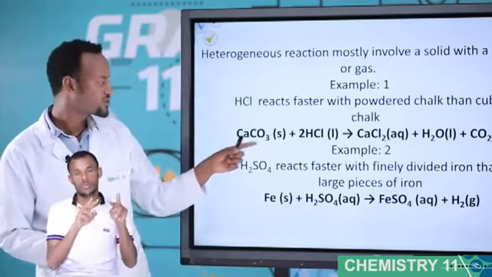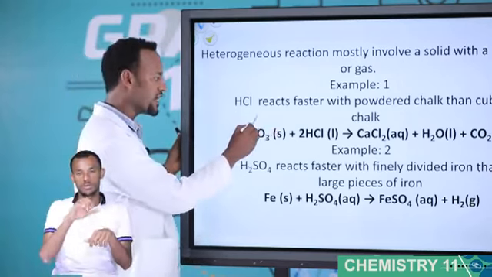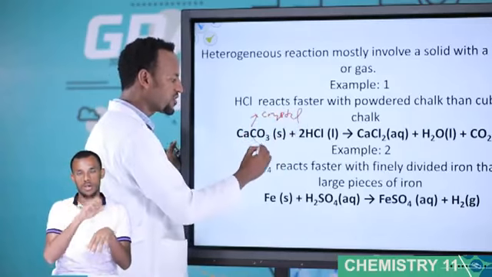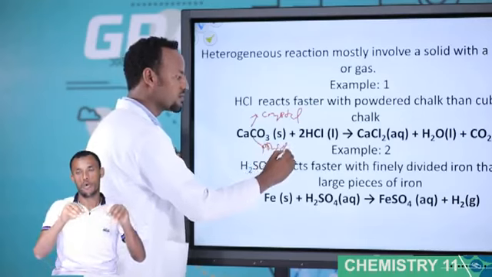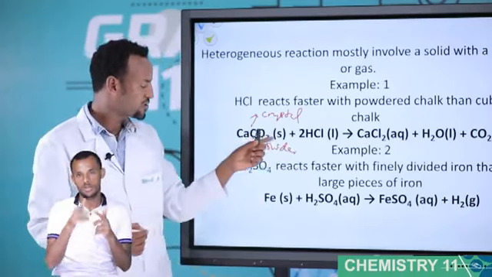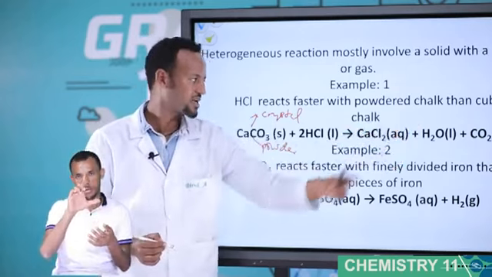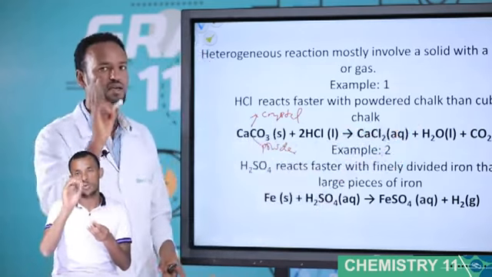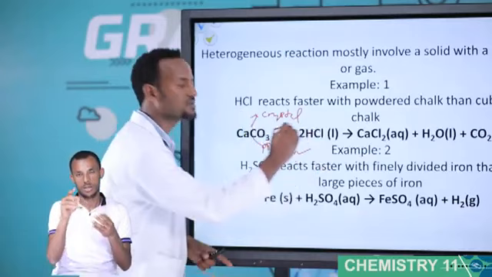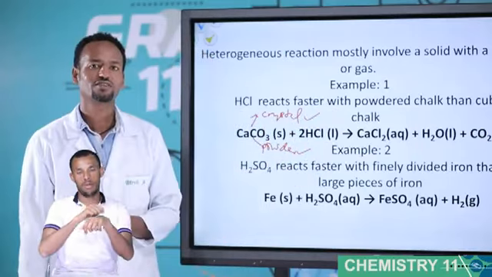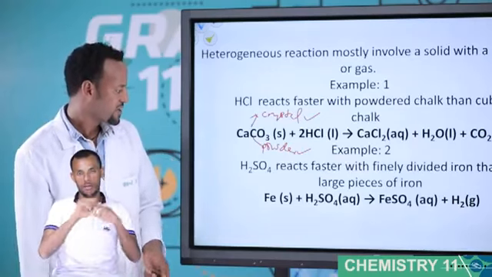Look at this one, calcium carbonate solid. This calcium carbonate solid exists in two forms: one, crystal, and two, powder. But simply, calcium carbonate solid reacts with HCl, it gives calcium chloride plus water plus carbon dioxide. But the rate is not the same. The powder one has the faster reaction. The crystal one has the slower reaction. Therefore, surface area is very important.